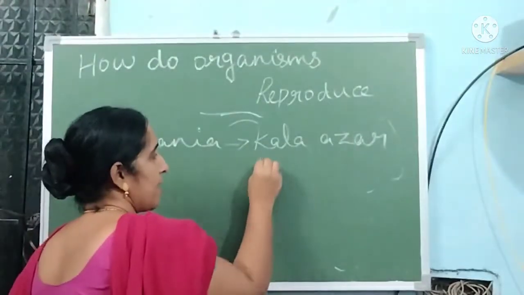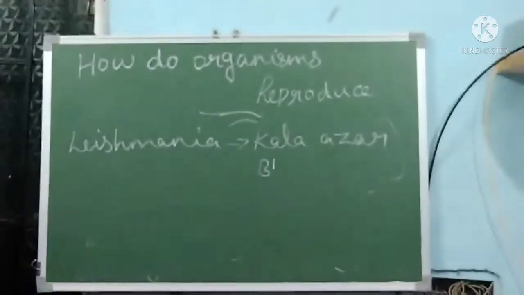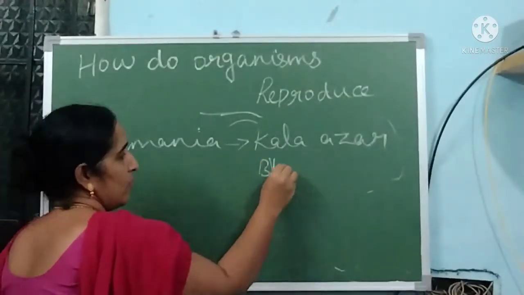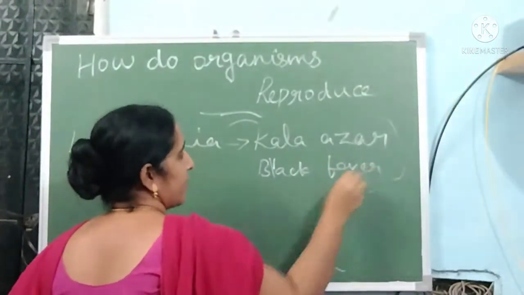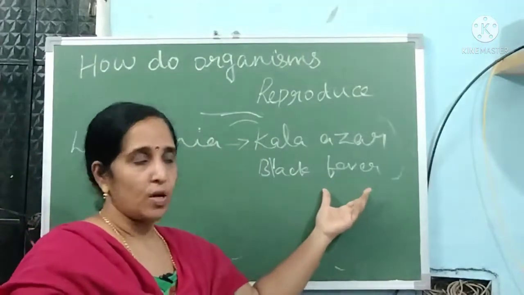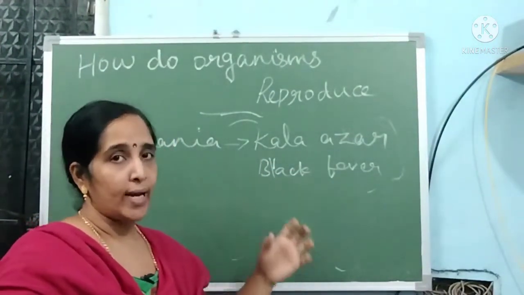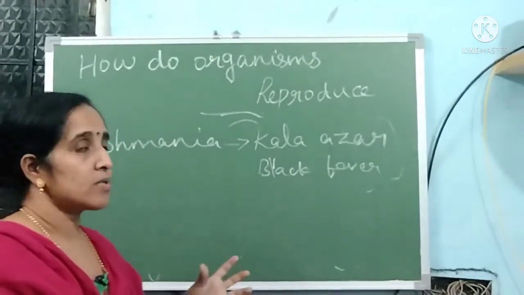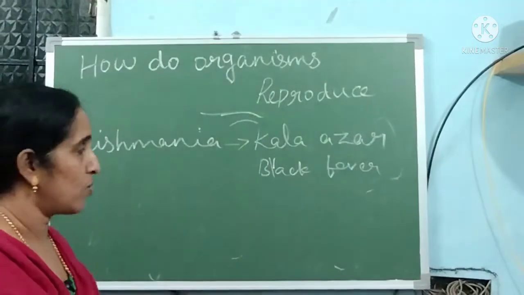Kala Azar means black fever. What is the meaning of black fever? This is a type of fever in which the color of the skin turns black, and it also causes stomach ache and headache.